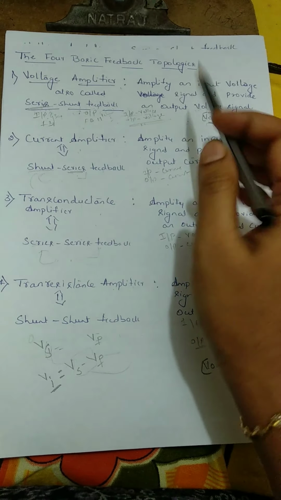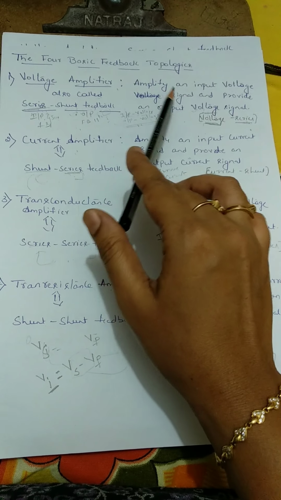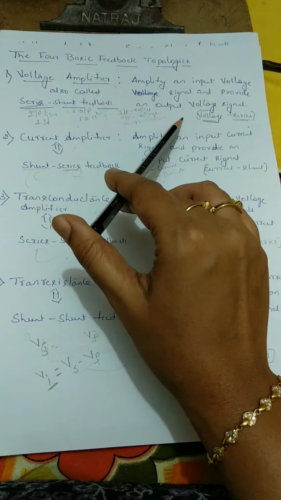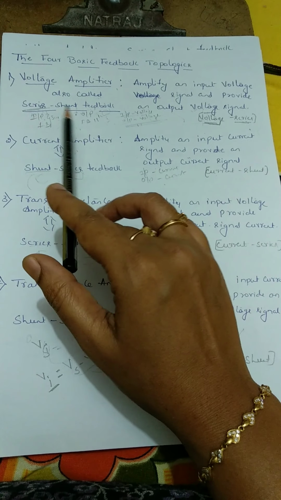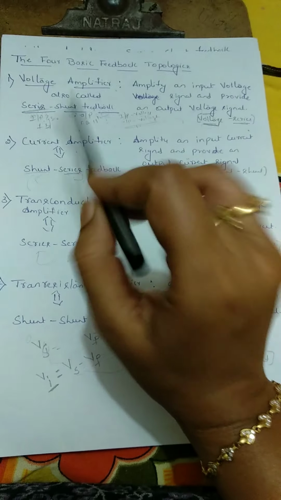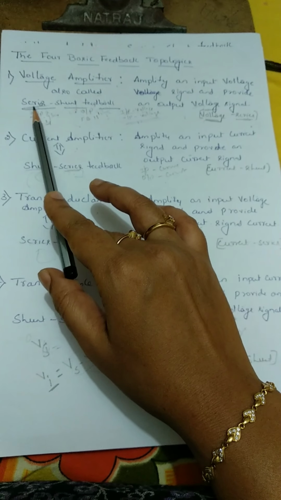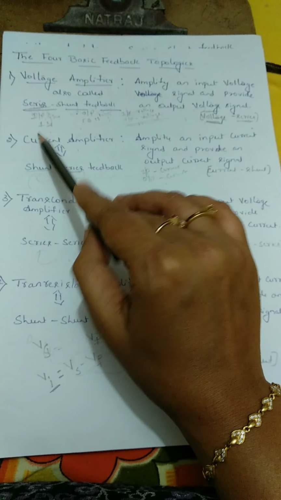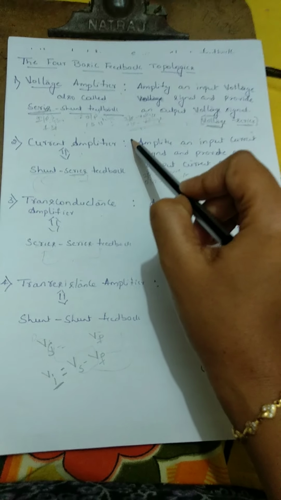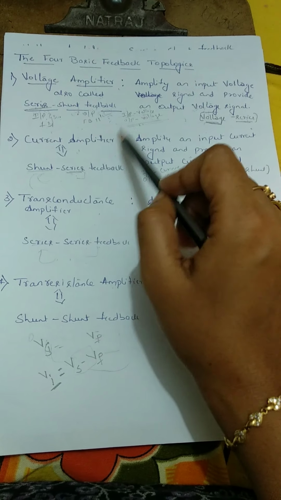I'll repeat again. Voltage amplifier: input is voltage, output is also voltage. It is also called series shunt feedback. Series shunt because at the input side the feedback to the amplifier connection is series, and at the output side the output signal and feedback network are connected in parallel.